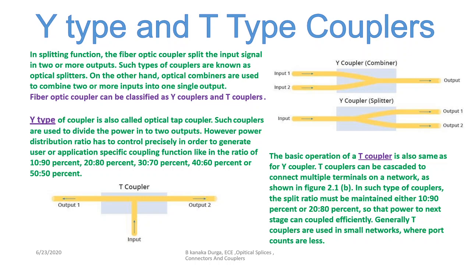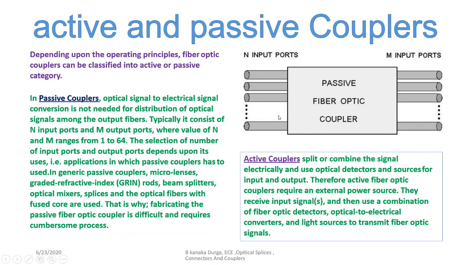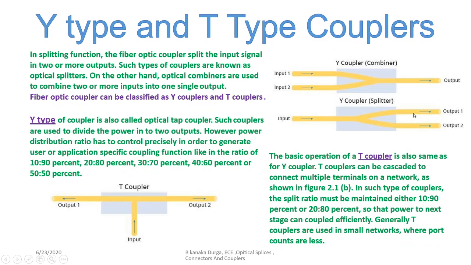However, the power distribution ratio has to be controlled precisely in order to generate user application specific functions, like the ratio of percentages. Suppose I have 100% of the information available, I have to split the information, like here 20% or 30%.